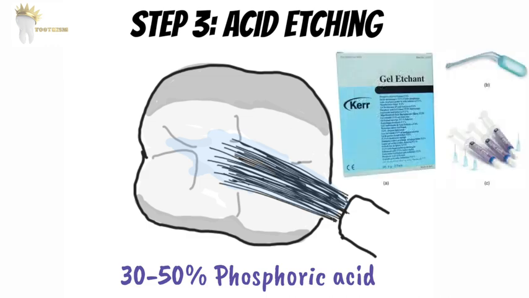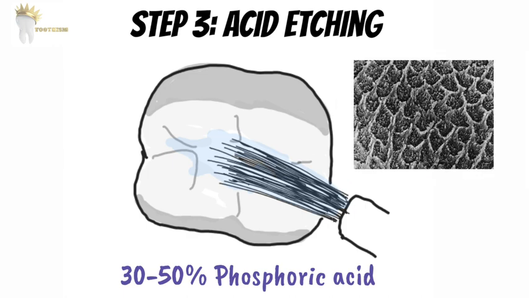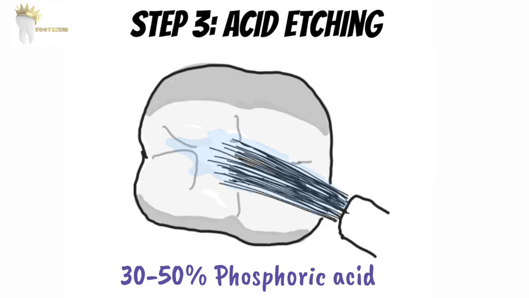Most frequently used is 37%. This gel is applied either directly with special applicator tips or with a small disposable brush or cotton pellet. It should be applied widely so that we don't miss any area. So it is applied on all susceptible pits and fissures and extended up to cuspal inclines.